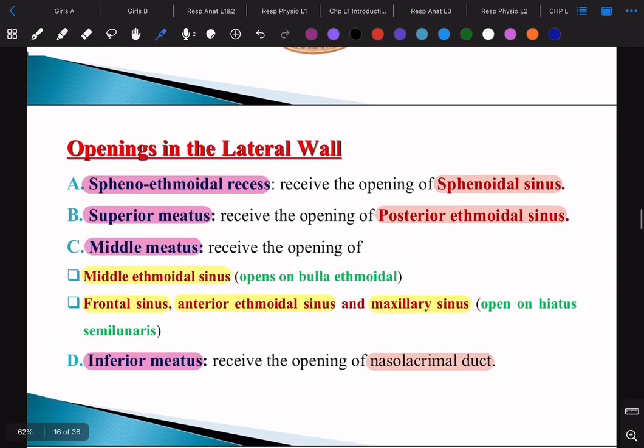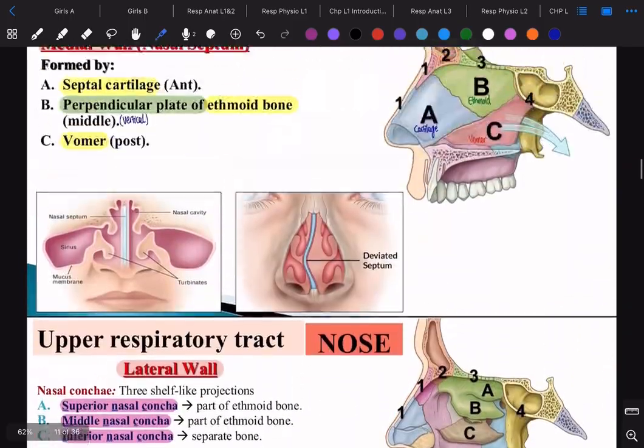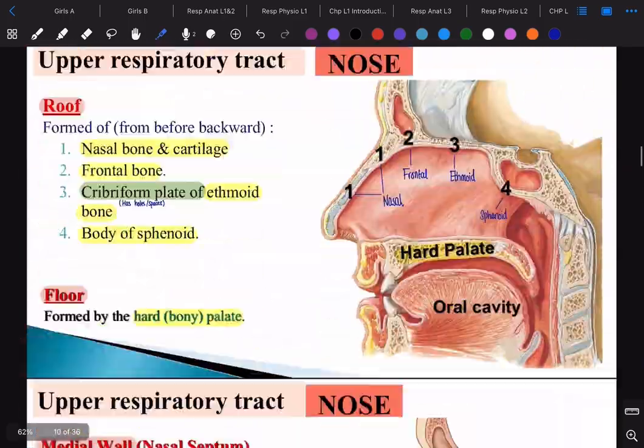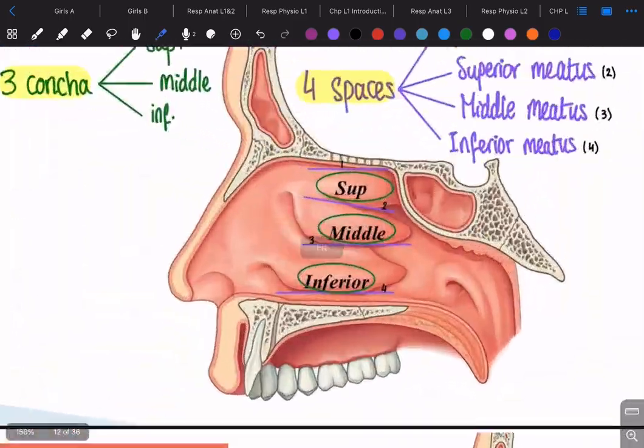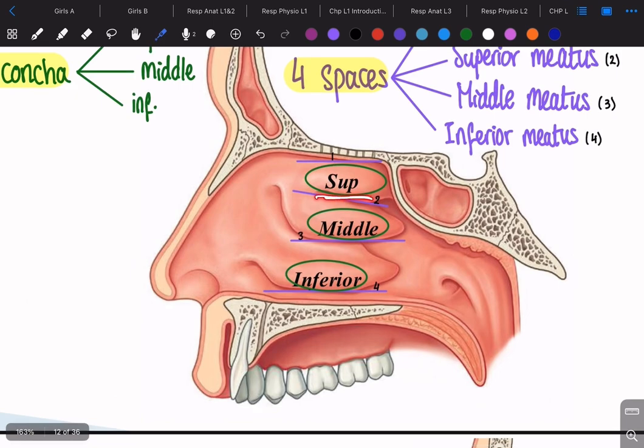Superior meatus هو اللي فوق, اللي هو هنا. Let's go to this diagram عشان يكون أسهل. Where is it? Here, the superior meatus. We said the superior meatus حيكون under the superior concha. تمام? So superior meatus بيدخل فيه posterior ethmoid sinus.